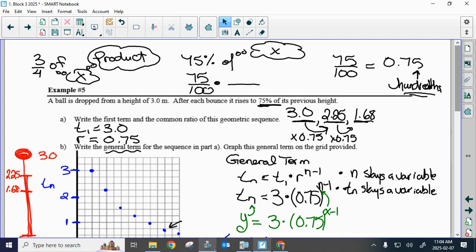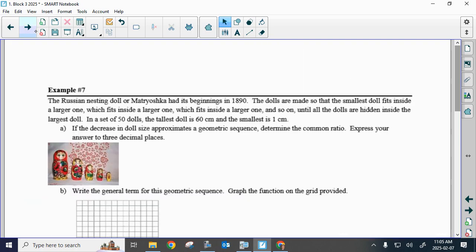Yesterday we learned about if we see a percentage followed by the word of, then your common ratio would be that percentage as a decimal or a fraction, but I always like it as a decimal, okay? So if I said 75% of, your common ratio would be 0.75. If I said 25% of, your common ratio would be 0.25. We've got to take this into problem solving where it's not just going to be 75% of, or 25% of, or 35% of. What we have to do is we've got to take this into like more complex problem solving. This one isn't so bad, but the next one might get a little bit trickier.